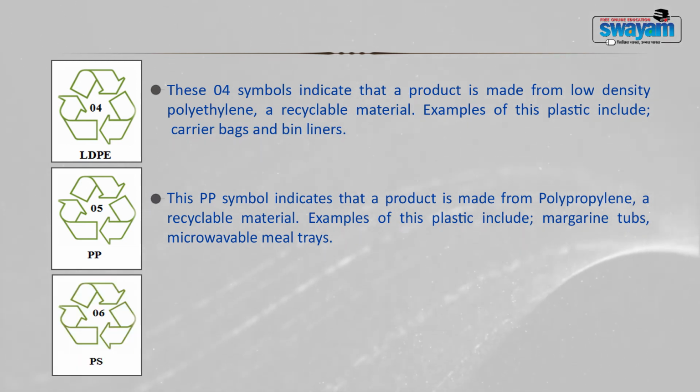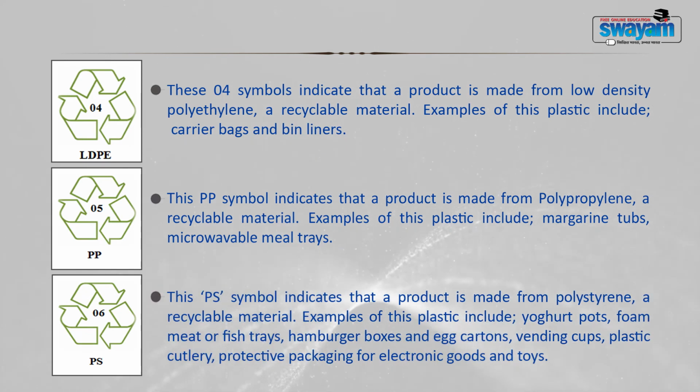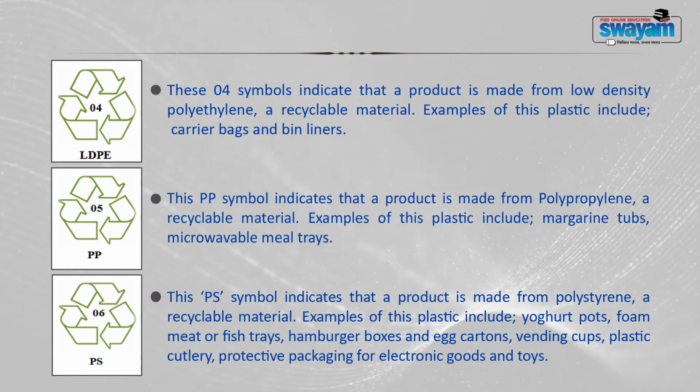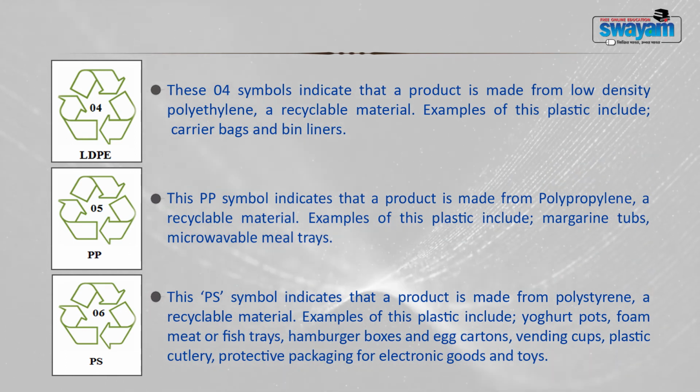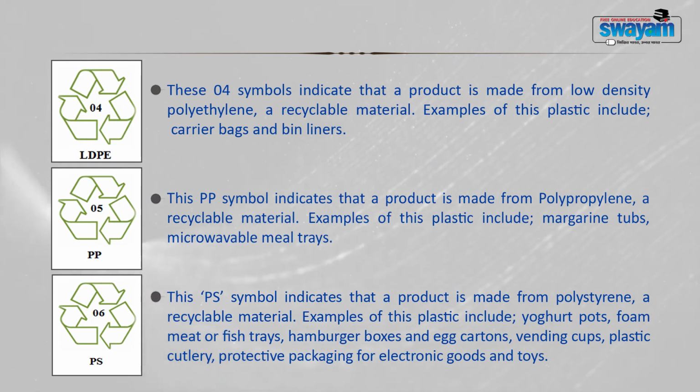Then number 6 plastic is PS plastic. This PS symbol indicates that this plastic product is made from polystyrene, and this is a recyclable material, and examples of this number 6 plastic include yogurt pots, foam meat or fish trays, burger boxes, egg cartons, vending cups, plastic cutlery, protective packaging for electronic goods and toys.